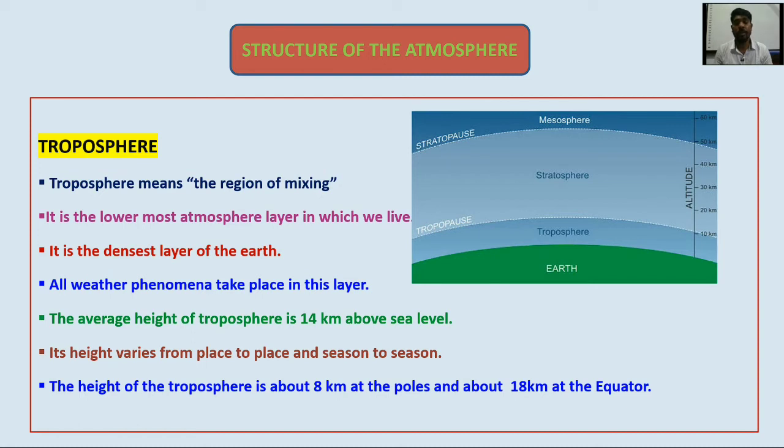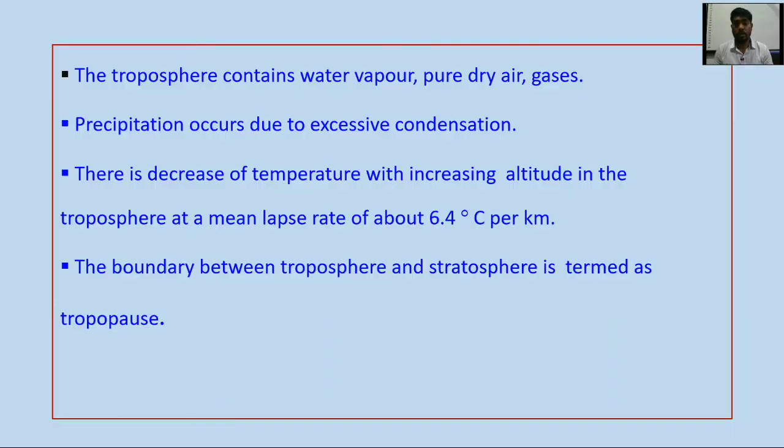So remember that near the pole it is 8 kilometers and near the equator it is 18 kilometers. The troposphere contains water vapor, pure dry air, and gases. Precipitation, meaning rainfall, occurs in this layer due to excessive evaporation and condensation.